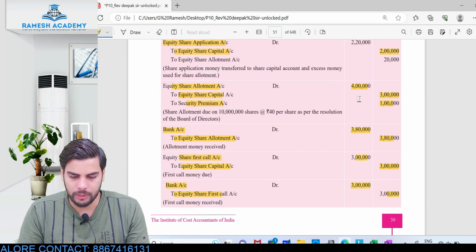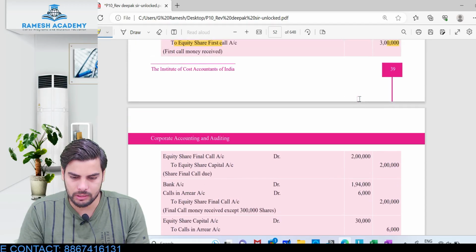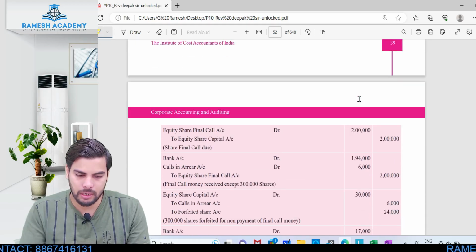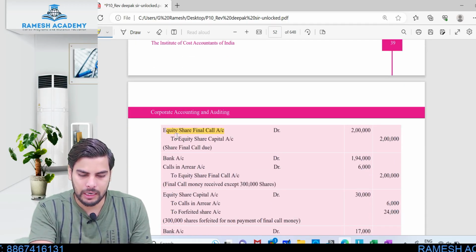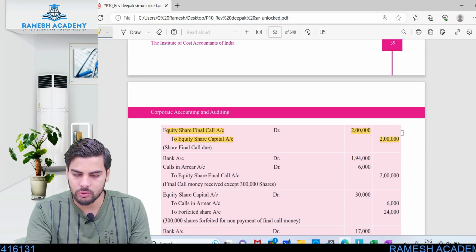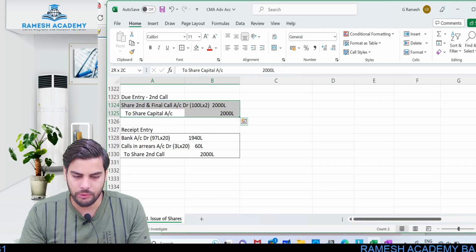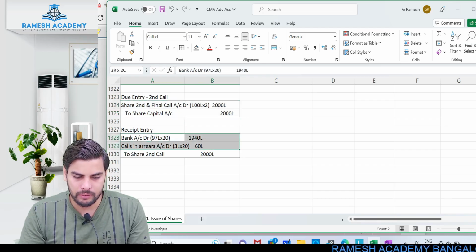Before passing the forfeiture entry, let's have a look at the entry which has been passed in your study material. Share second and final call account debit to share capital 2000 lakh. This is the due entry. Look at the receipt entry.